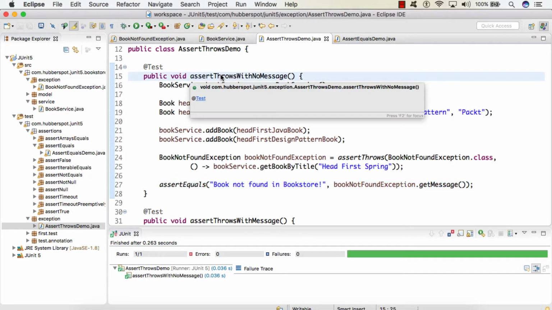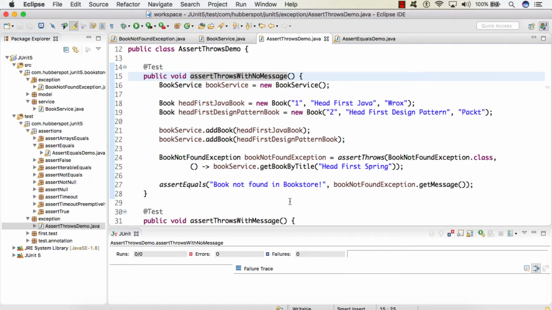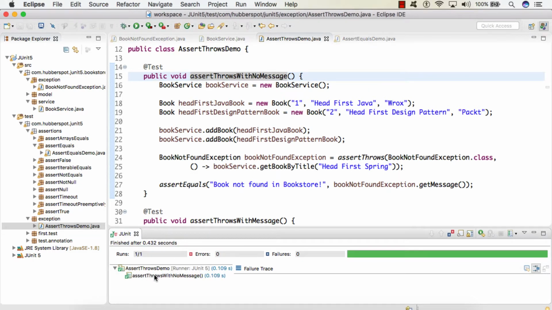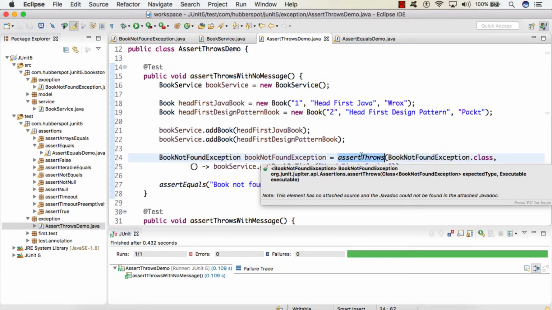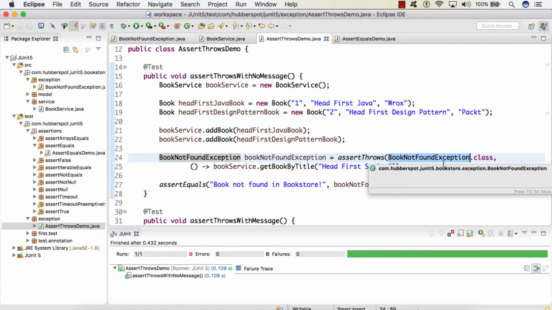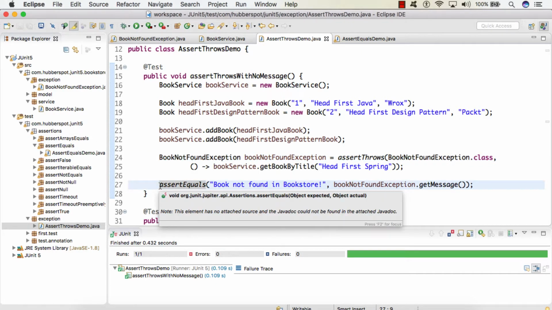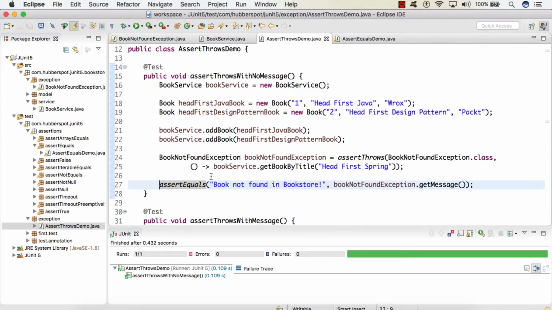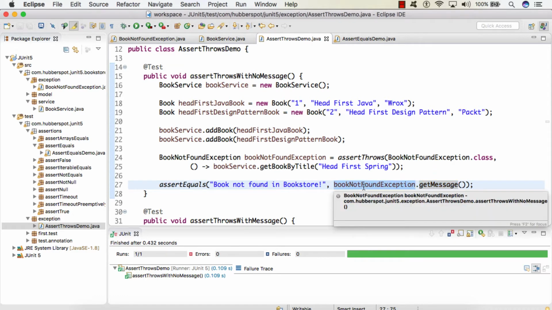So if I run the test case now, you see our test case passed. So here you can see assertThrows has a return type of the type of exception which we provide here. So we can catch the exception and provide more assertions on top of what we got, even asserting the message this exception throws.